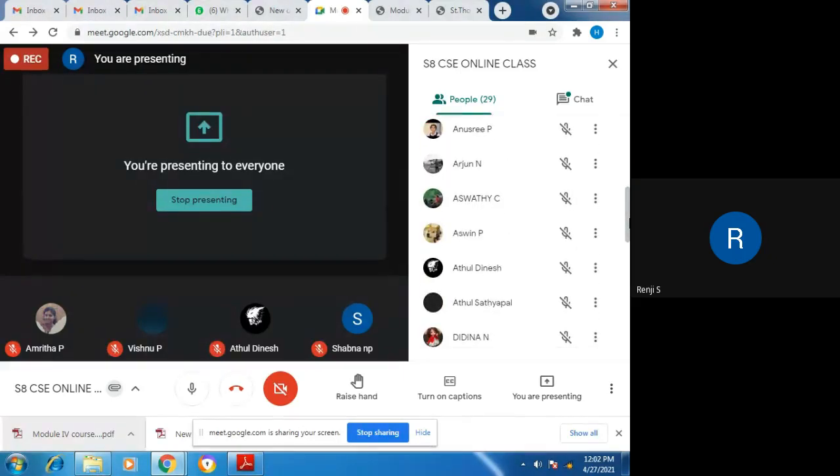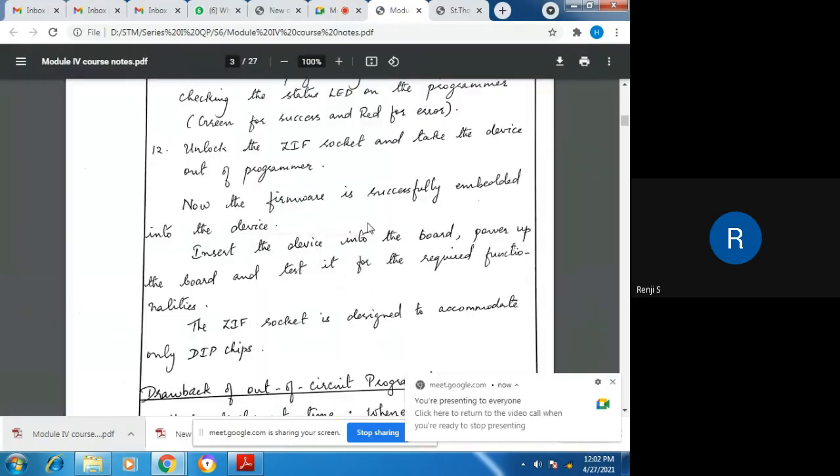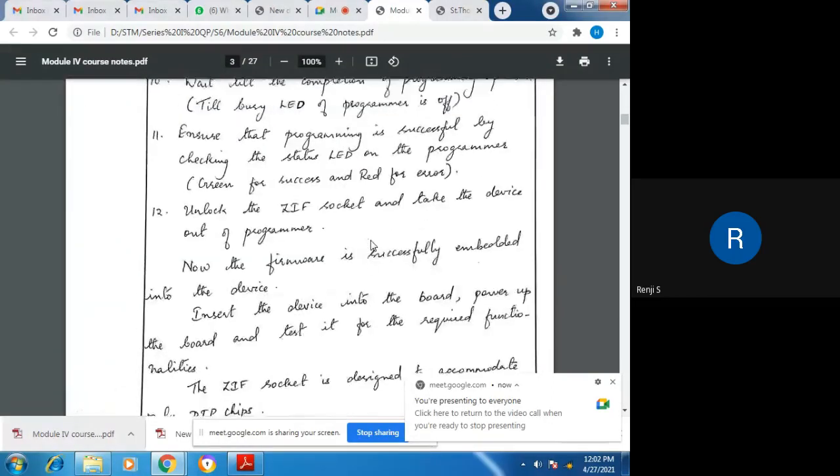DIP is dual inline package. You might have seen the microprocessor with pins on either side, isn't it? In microprocessor 8085, and all, you might have seen the pins on either side of the dual package. The dual package is the black package that you can see when you take the processor in your hand, and then there will be legs on either side. If there are pins on either side, then we call it a dual inline package. So this programmer supports DIP chips only.